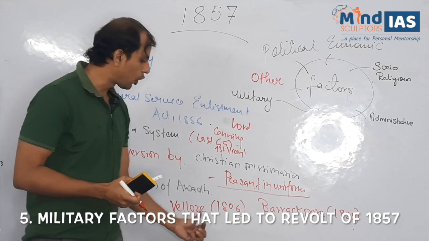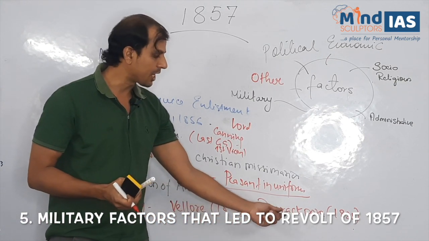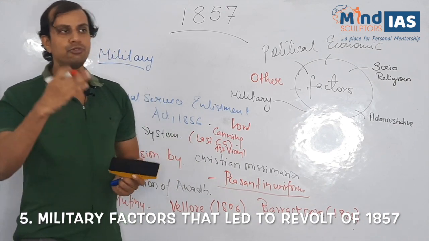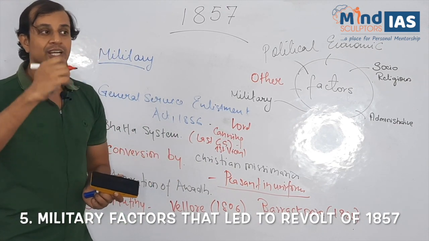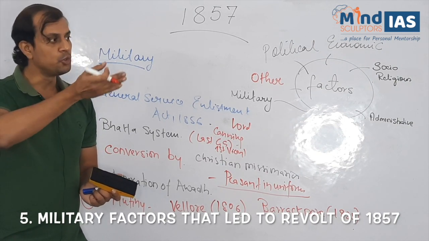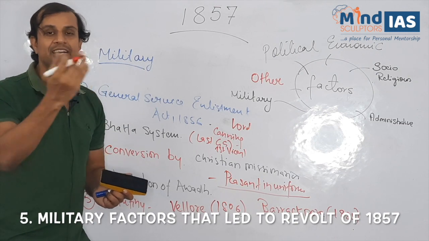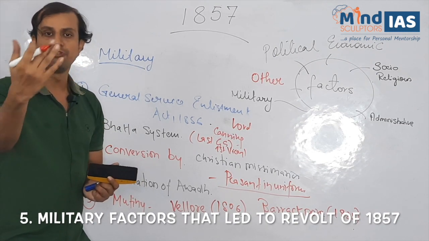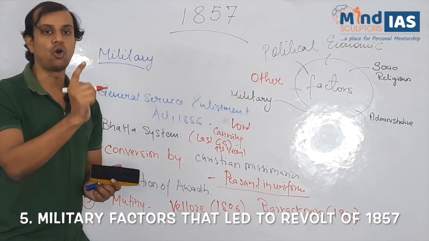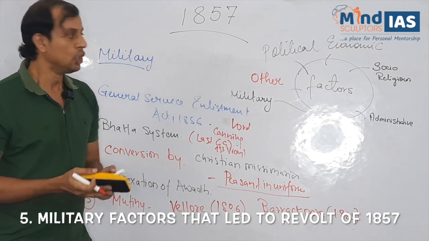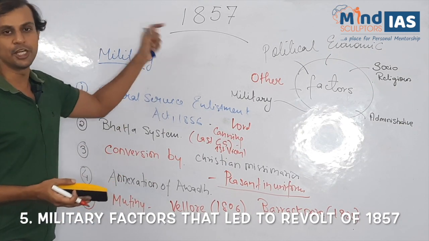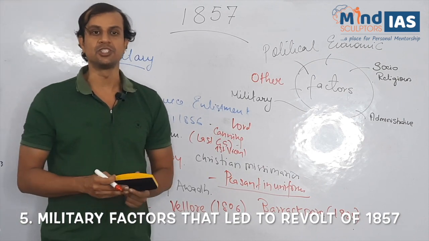Those were Vellore mutiny of 1806 and Barrackpore mutiny of 1825. We also know that before the revolt of 1857, led by members of 3rd Native Cavalry, some mutinies took place by the 19th Native Infantry, 34th Native Infantry, of which Mangal Pandey was part, and also 7th Awadh Regiment. So these were the different military factors which led to the revolt of 1857.